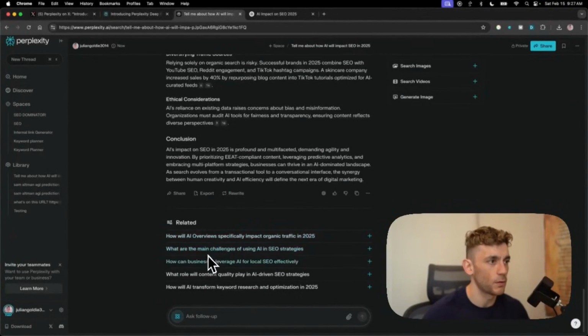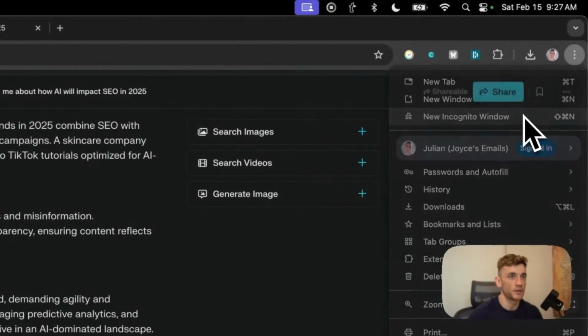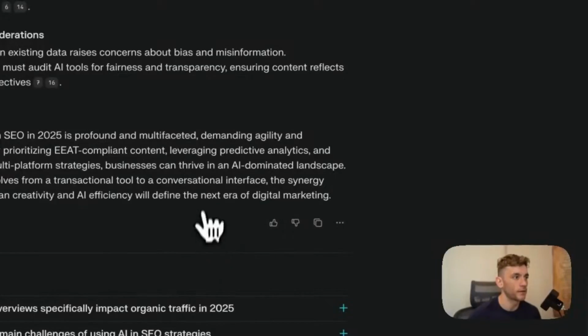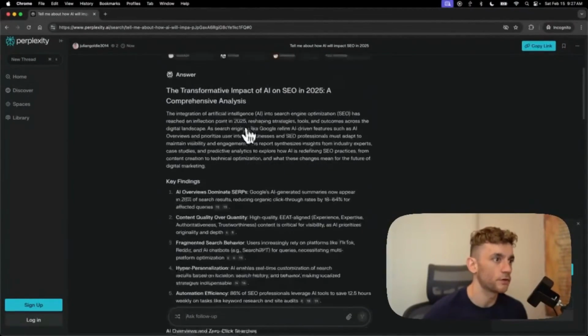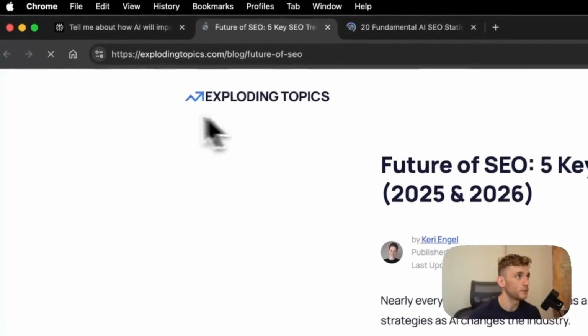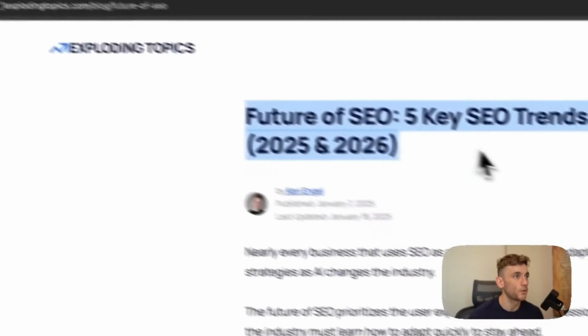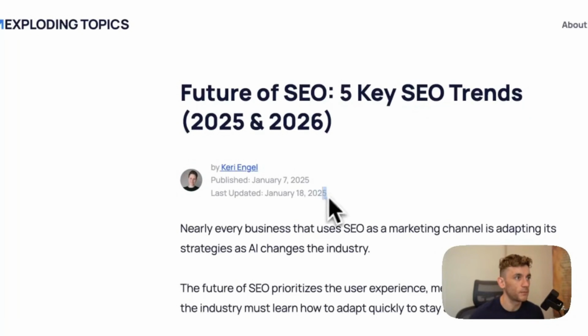And it also gives you follow-up questions right here. On top of that, you can share this with people, so you can share it with your team. If we open this up in a new incognito window, we'll check what we got back here. So if we open this up, we can X off that, and we can actually share it with people. They don't need to log in or anything like that. And then we've got the sources. So you can see these numbers here. These are sources of the research that was used. So it's using, for example, Brian Dean's Exploding Topics article on the future of SEO. And this was published in 2025.